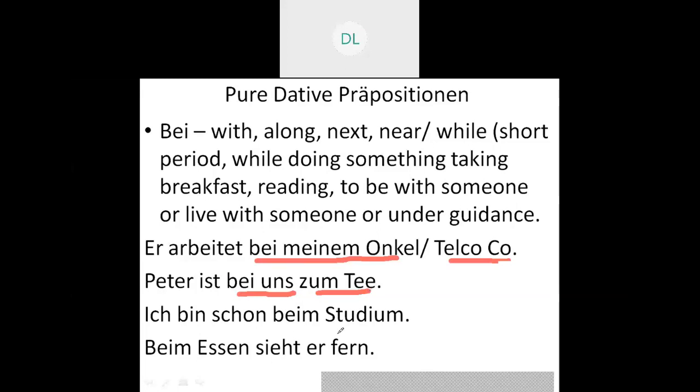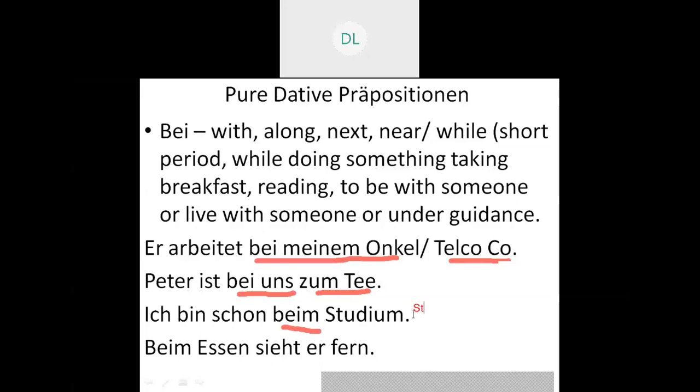Next, the meaning of bei is also near. So that is, I am already near the stadium. Ich bin schon beim Stadion, that is the stadium. Actually, I have made a mistake in the spelling, sorry.